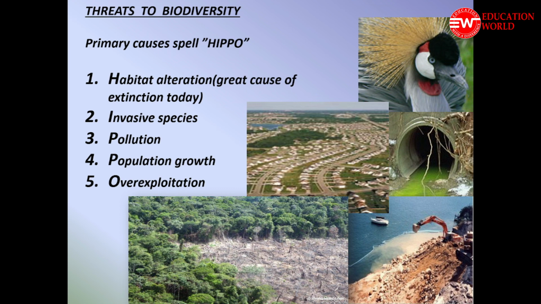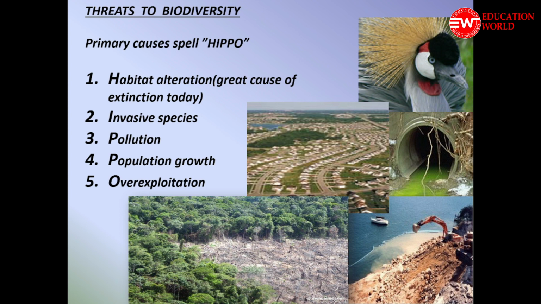Then population growth. We know that our population is growing exponentially, but resources are growing only arithmetically. So the competition day by day is increasing, both intra-specific as well as inter-specific, due to increased population growth, and it may prove harmful to one or more species, and hence it may prove a threat to the biodiversity.